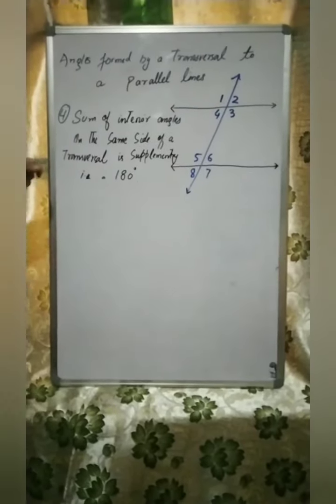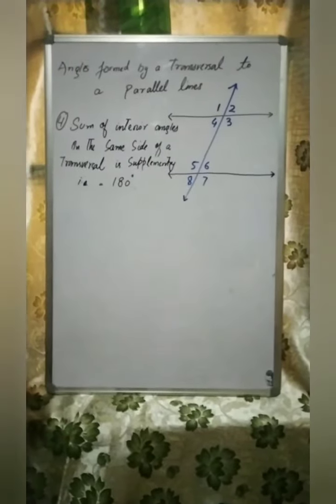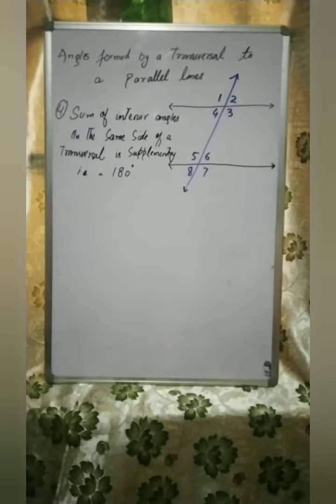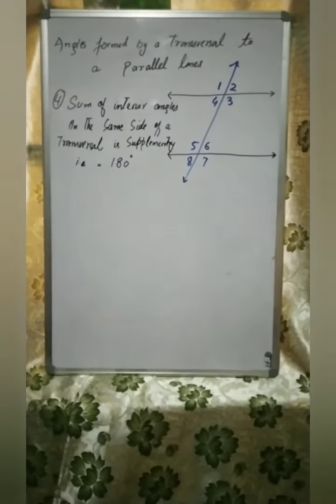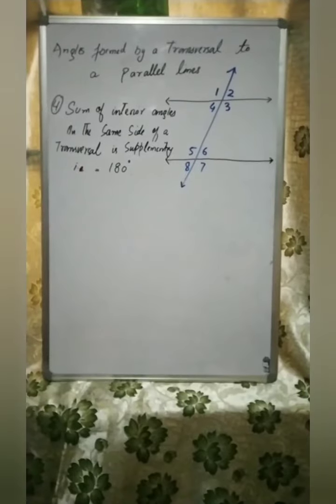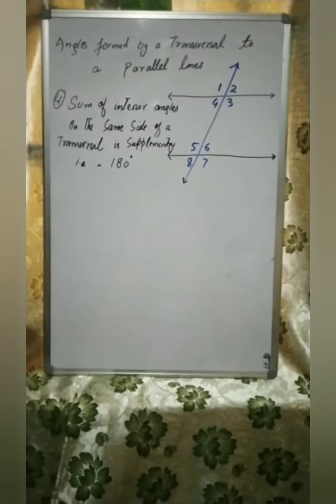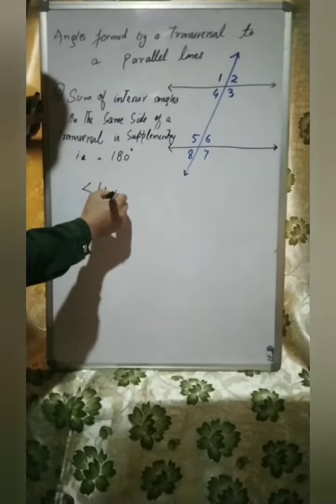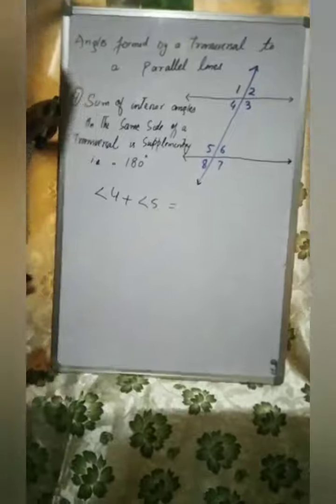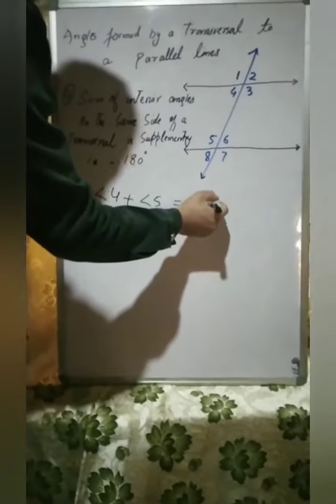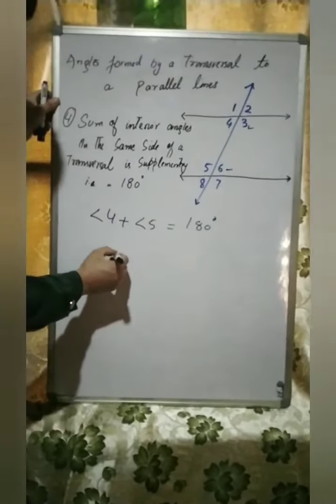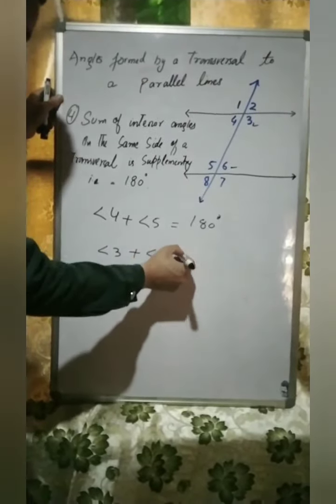Number 4: the sum of interior angles on the same side of a transversal is supplementary. Remember, two angles are said to be supplementary if their sum equals 180 degrees. Now, what are the interior angles here? Angle 4 and angle 5. If we add them, angle 4 plus angle 5 equals 180 degrees. Same, angle 3 and angle 6 are interior angles on the same side of the transversal, so angle 3 plus angle 6 equals 180 degrees.